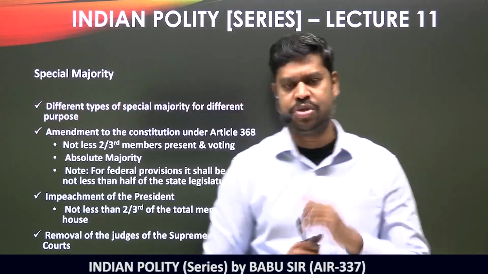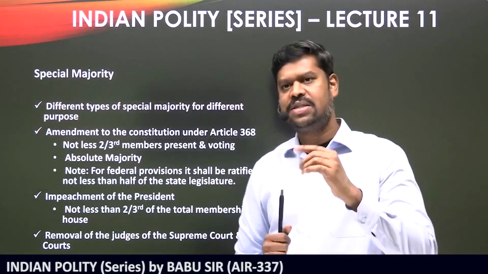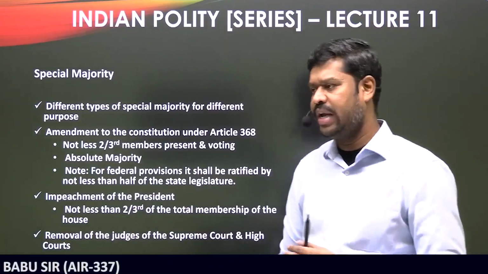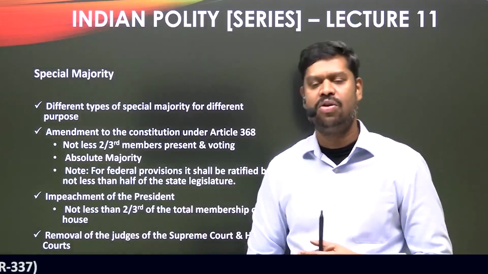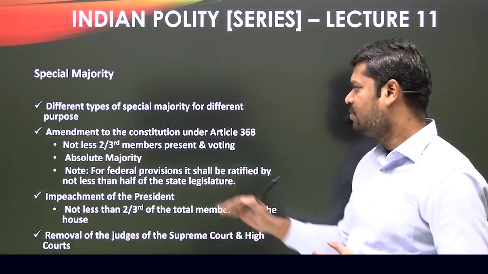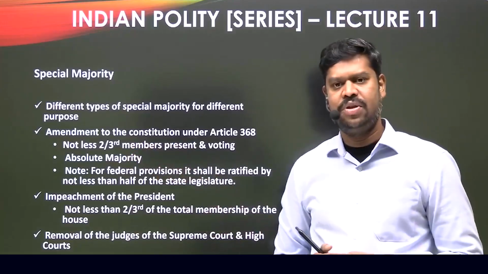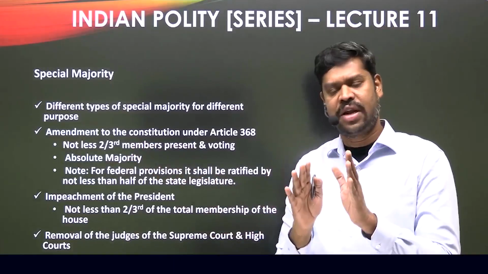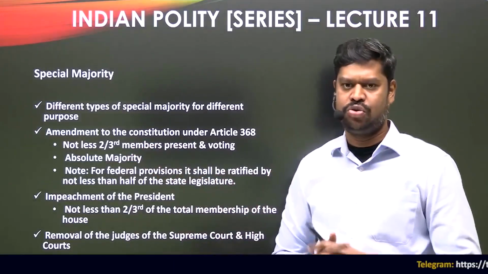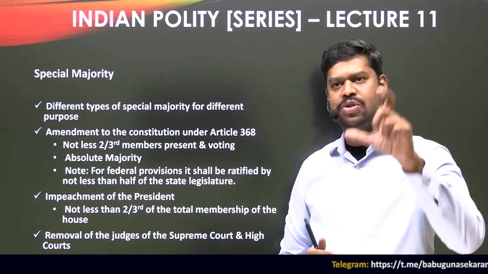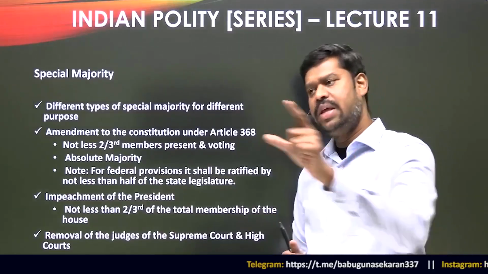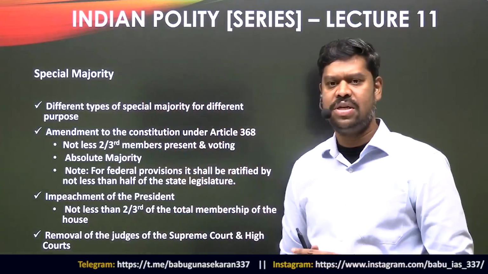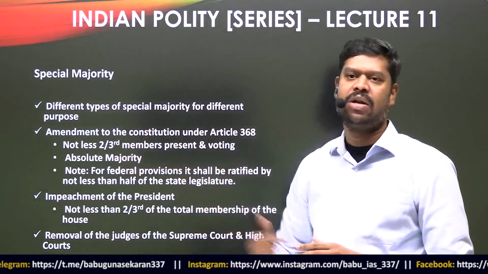So this is the basic understanding you should have as to what is a special majority in case of an amendment to the constitution. Just a little bit more information, which we will discuss subsequently also when I take up the constitutional amendment bill. Whatever majority I have said applies if the amendment bill is trying to amend the non-federal provisions of the constitution. It has to be passed with special majority in the first house, then with special majority in the second house, and then it goes to the president for his assent.